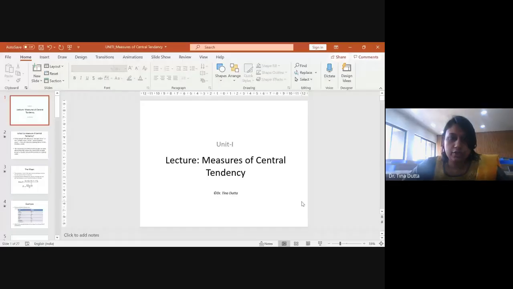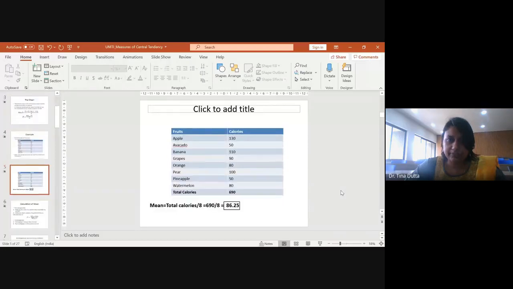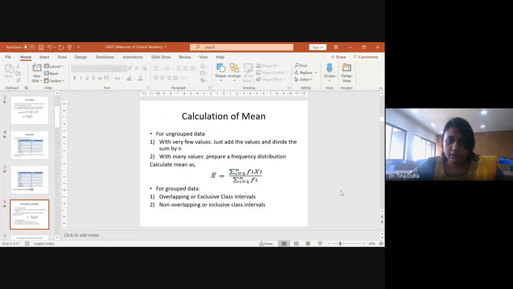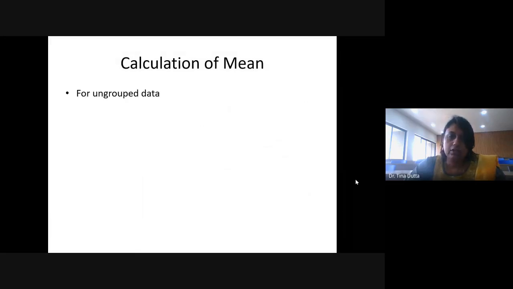So share my screen. Okay, so we are in measures of central tendency and I had already discussed mean. So calculation of mean, when you have a data set at your hand, that could be either in the form of ungrouped or grouped.